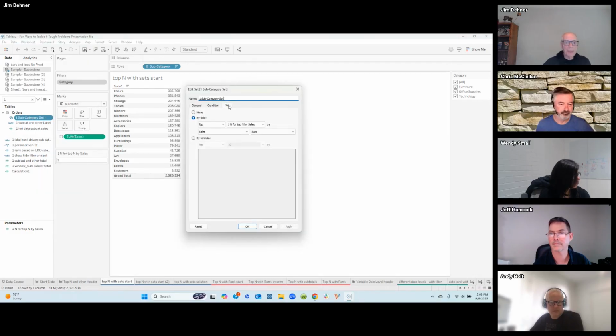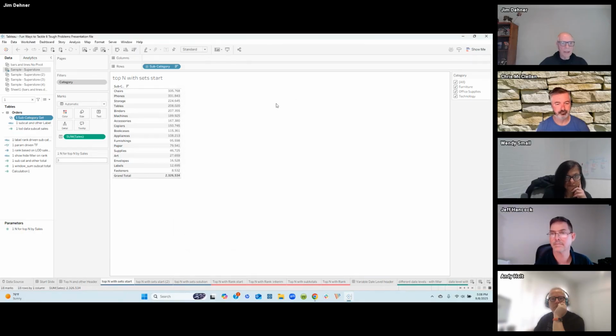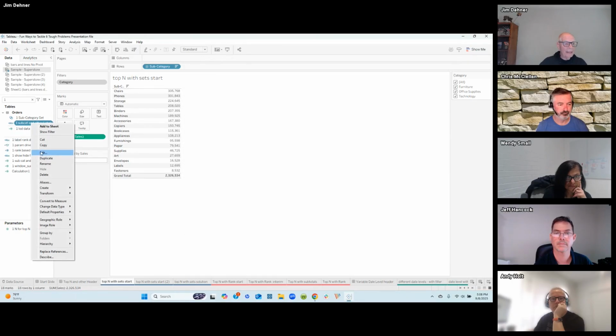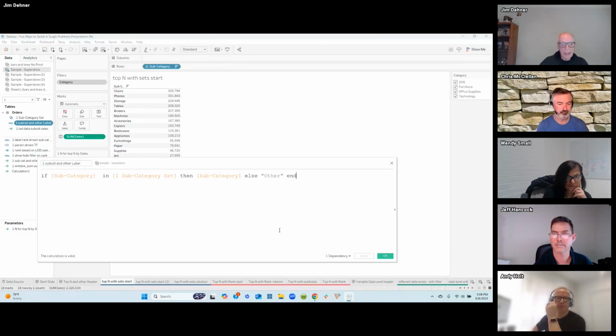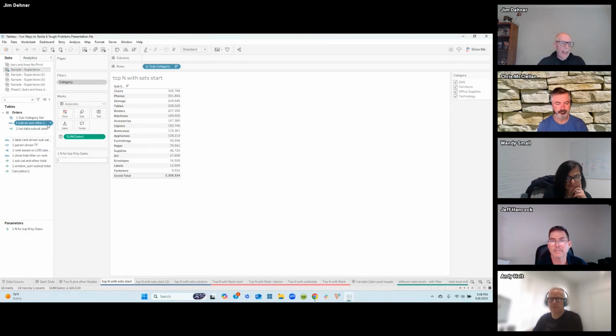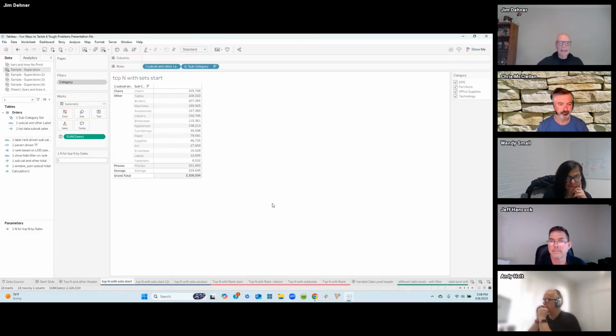All you do is go to the Top tab when you create the set, and I've got a Top N, and I've created a parameter here. It's an integer parameter, and it's just how many do you want to see before we start lumping everything else into Other? And we've created a set that way, and now we create some labels based on that set. All this does is it says if the subcategory is in the set, then take the subcategory name. If it's not, then use Other. And you can just take that and drop it on the chart there. And we start getting a sense of what we'd like to see.